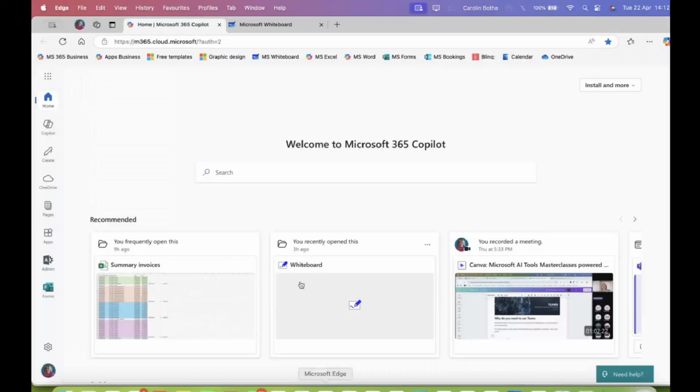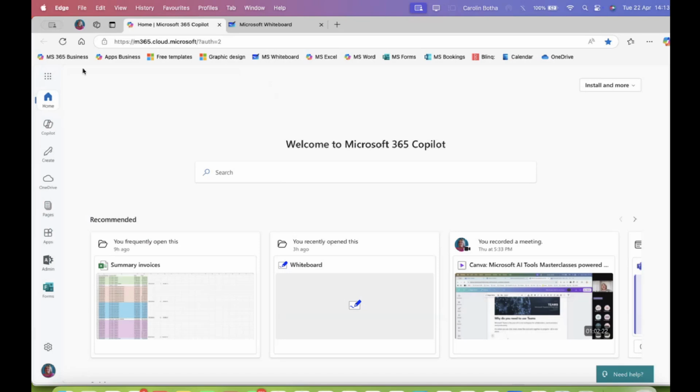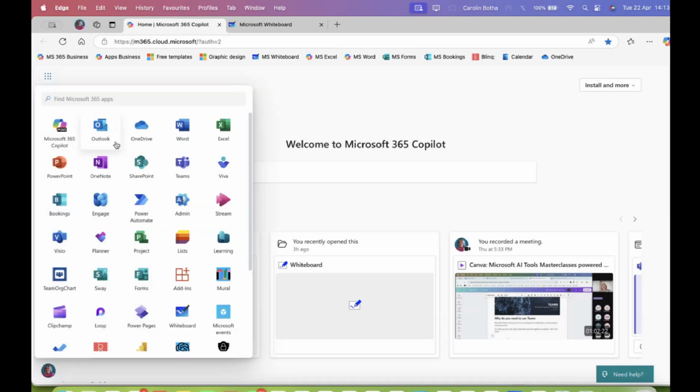So when I go to Microsoft365.com, I sign in with my Microsoft license with my email address and password. And then I go to, we've been here before, if you can recall, for Forms. So I go to my app launcher, for those of you who are only here for the first time today, my app launcher in the top left-hand corner. And on my app launcher, I find all the different apps.